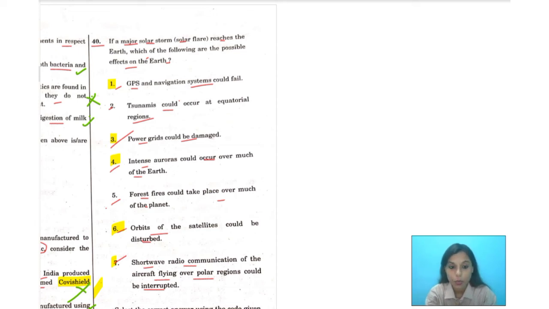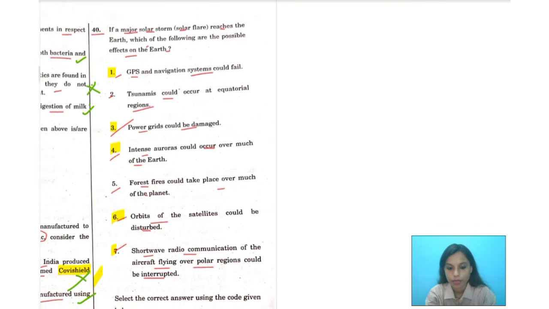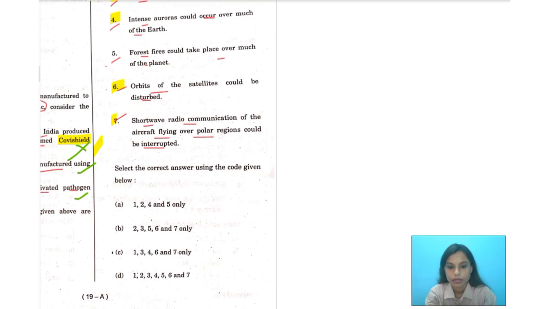So you see number 1 is correct, number 3 is correct, and number 4, number 6, and number 7. Let's check the options, then we can consider which option will go the best. So we can see those options that we have considered in option C. Alright, so I'm marking option C only.